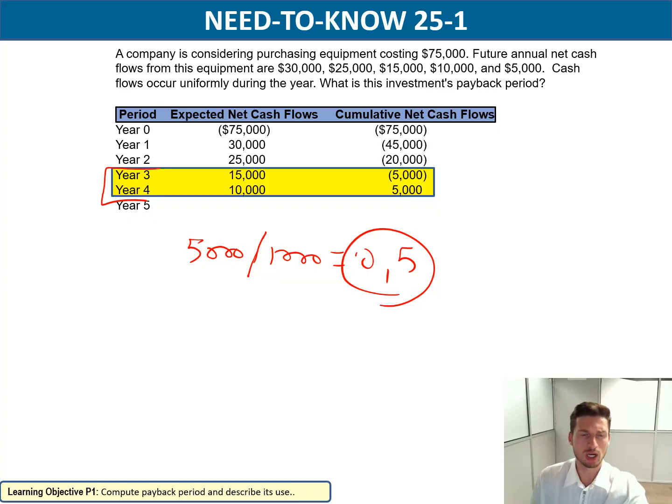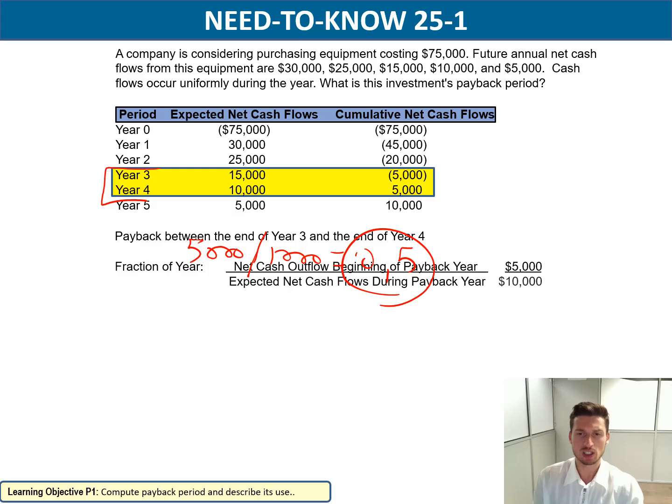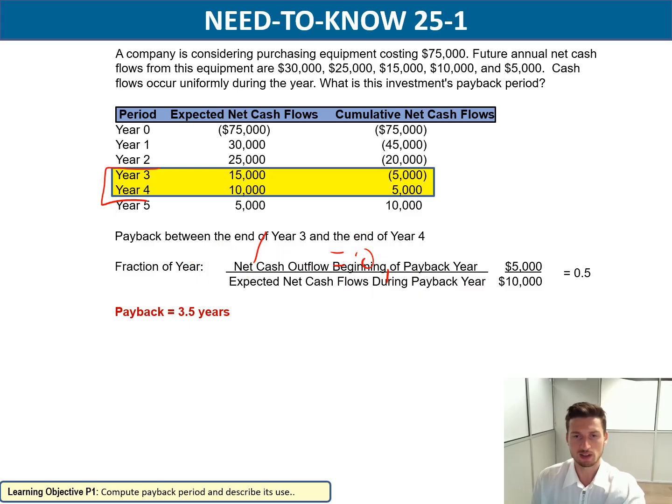So I had 1, 2, 3 years. So the final answer will be 3 years and a half. Just the same as what I did, you can see on the slides how they calculate it. 3 and a half years will take you to get back your 75,000 of investment. So this is the practical work for your payback period.